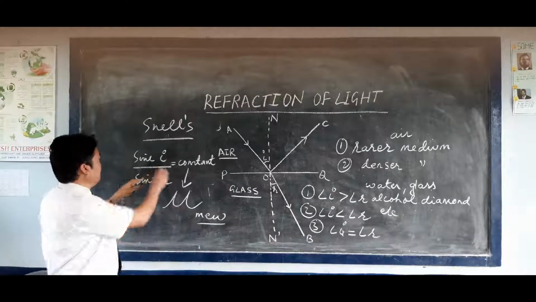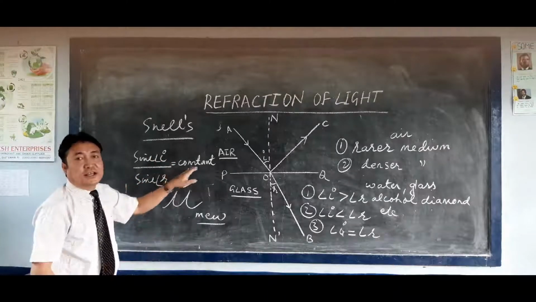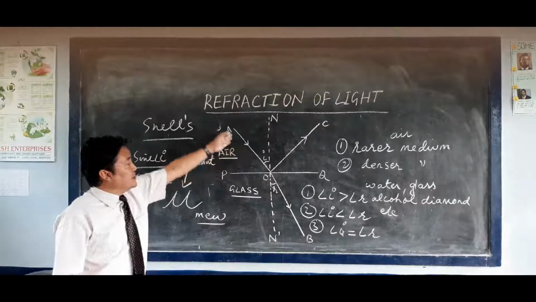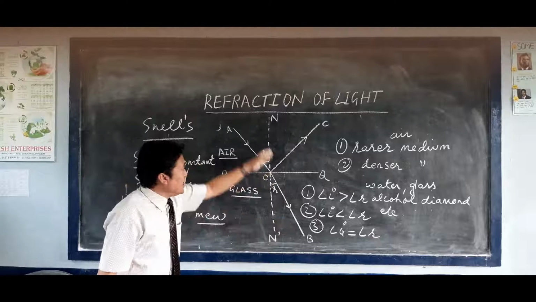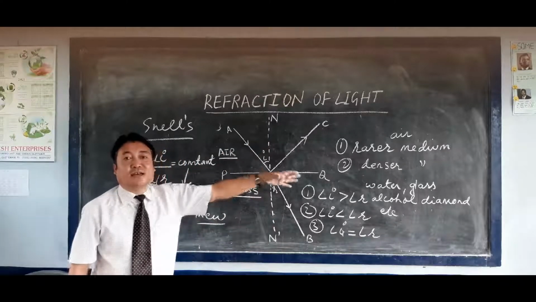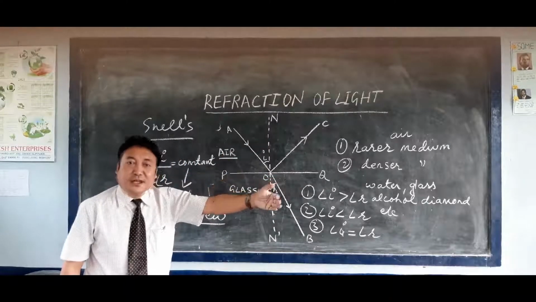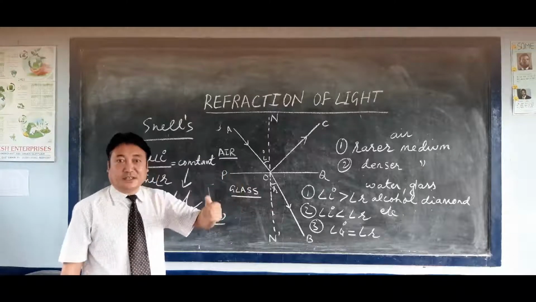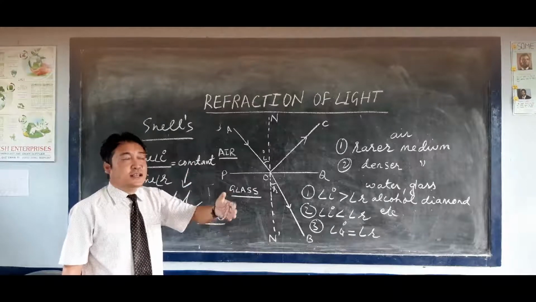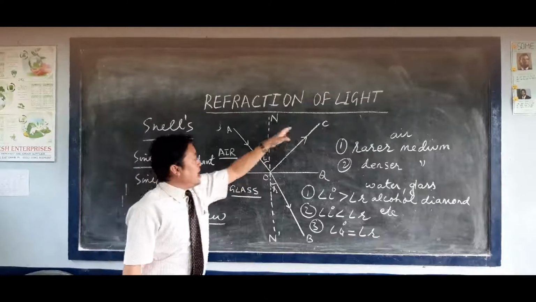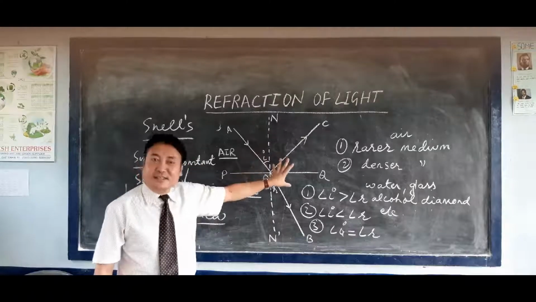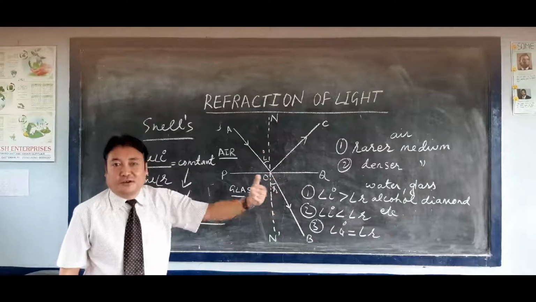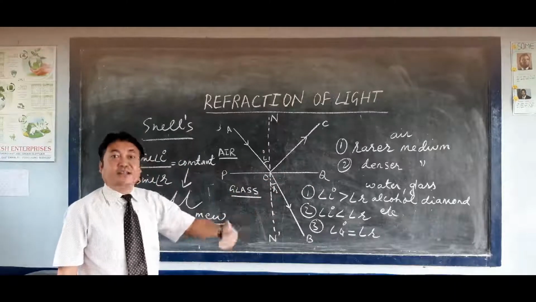According to the second law of refraction, the ratio of the sine of angle of incidence to the sine of angle of refraction is constant for a pair of media. The first law states that the incident ray, the refracted ray, and the normal at the point of incidence all lie in the same plane. This first law is the same as the first law of reflection. But the second law is quite different here.